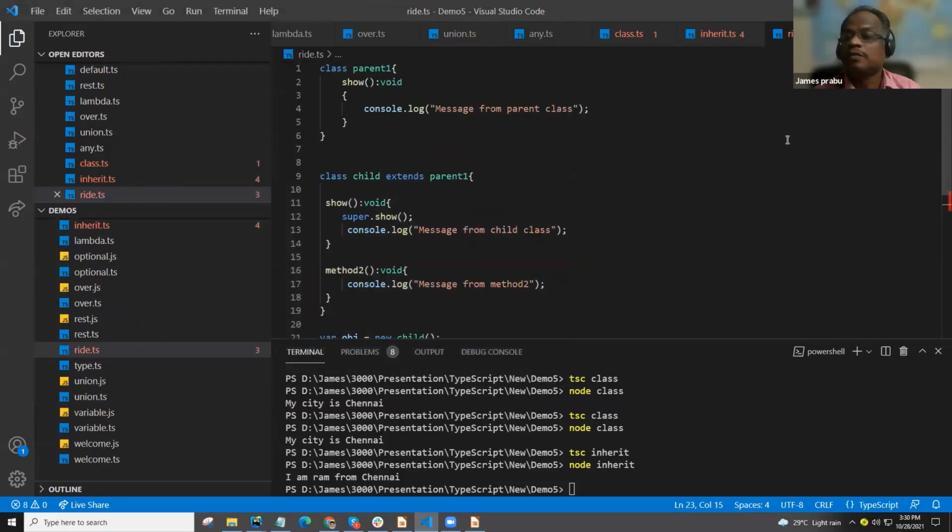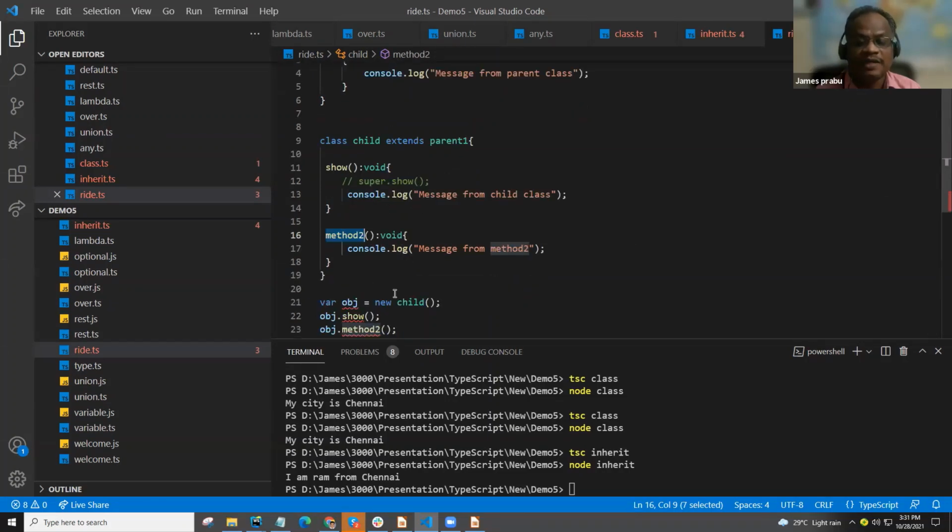So let's see here. The parent has show and the child also has show. First, we will comment out this one. The child has two methods here. Show is one method, and the same show is already available in the parent. The other method is independent. It doesn't clash with the parent. Now, when we execute this, let's see what is different here.